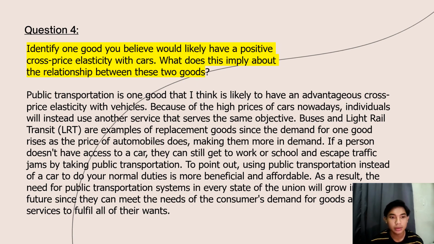Buses and light rail transit, or LRT, are examples of substitute goods, since the demand for one good rises as the price of automobiles does, making them more in demand. If a person doesn't have access to a car, they can still go to work or school and escape traffic jams by taking public transportation. To point out, using public transportation instead of a car to do your normal duties is more beneficial and affordable.